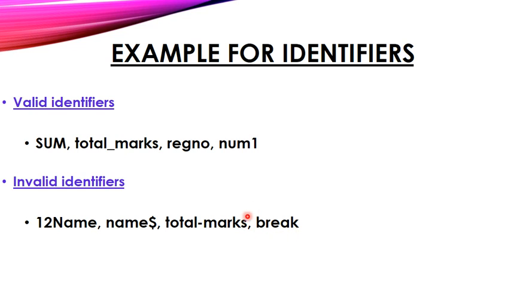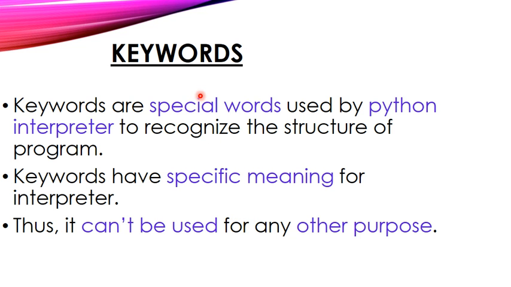So the break keyword is not allowed as an identifier name. So these are the examples for valid identifiers and invalid identifiers. Now, keywords. What is meant by keywords? Keywords are special words used by the Python interpreter to recognize the structure of the program. Keywords have special meaning for the interpreter, thus they cannot be used for any other purpose.